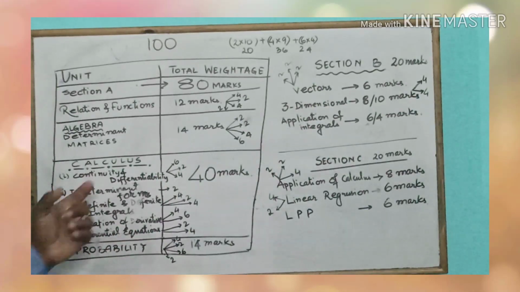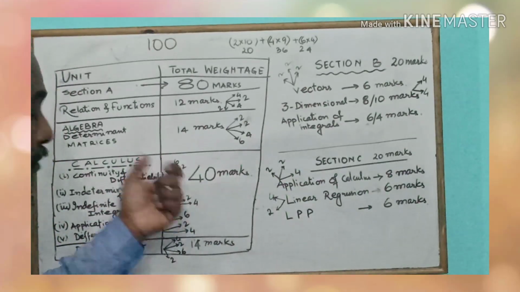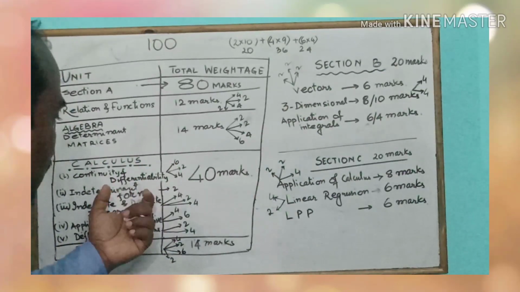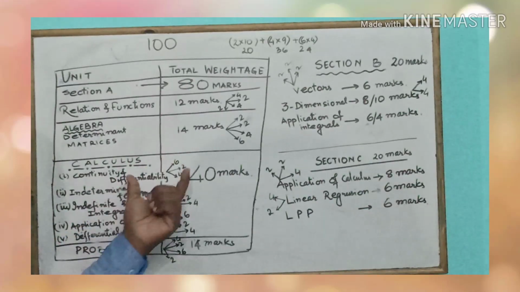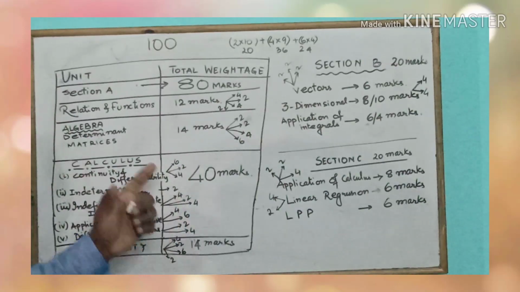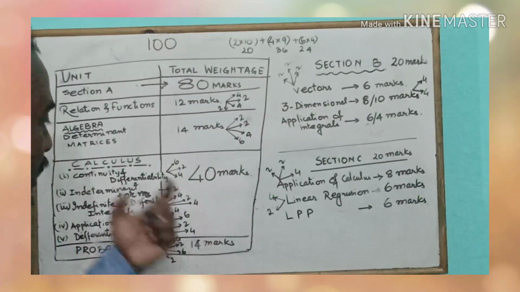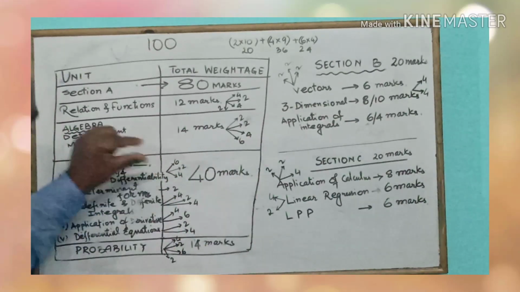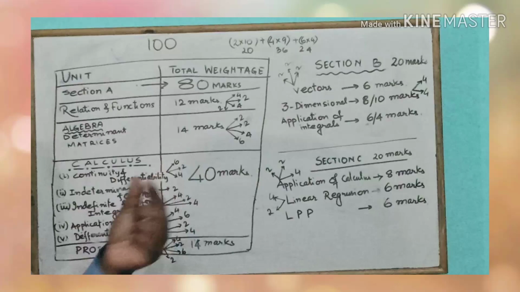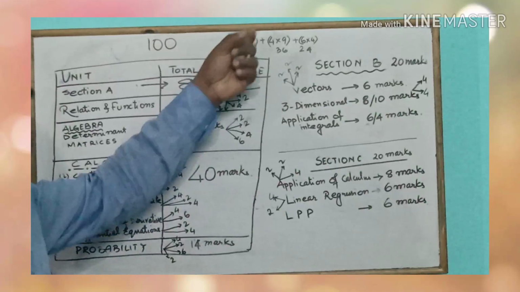Let me tell you elaborately. Continuity and differentiability is a very big chapter, so we can think of getting questions of 12 marks from that chapter, because we may get a long answer question like proving whether the given function is continuous and differentiable at a given point. That could be a 6 marks question. So the total question would be of 6 marks, and one small question of 2 marks could be a very short answer question to find the derivative.